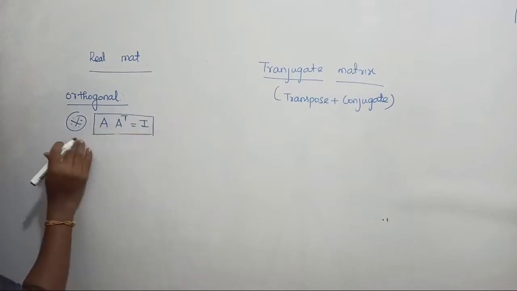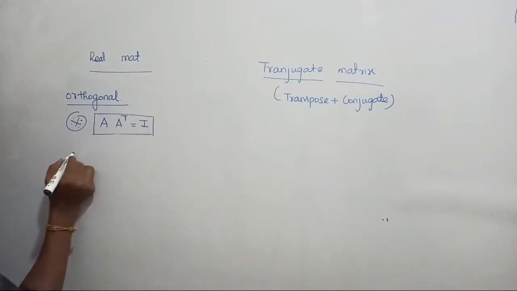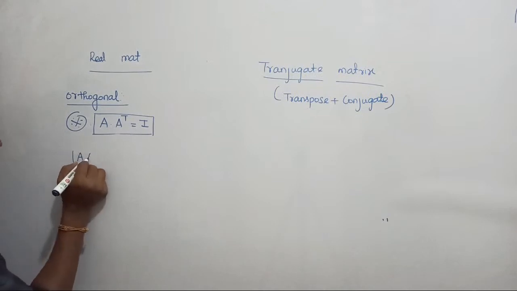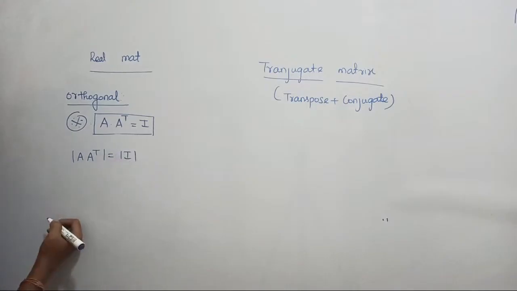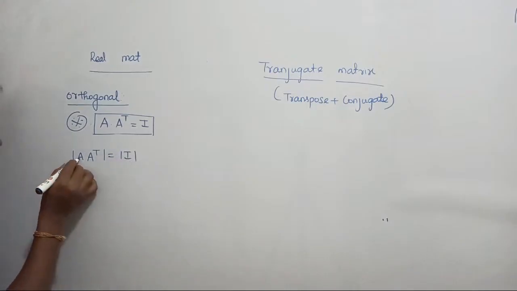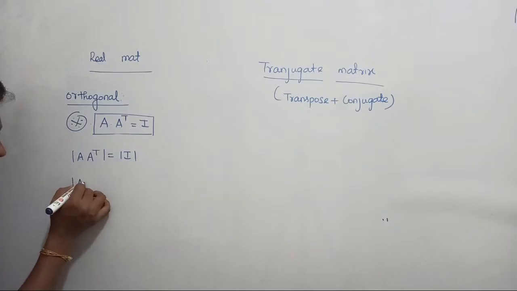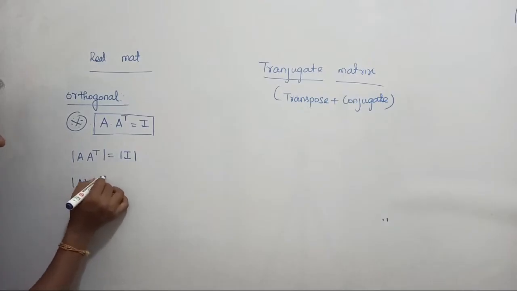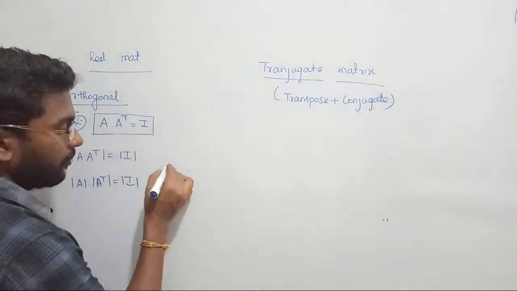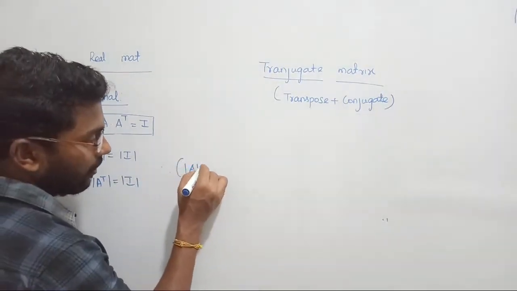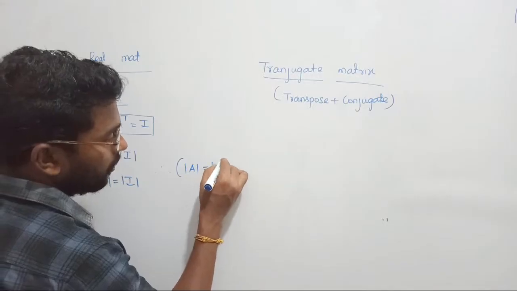If you want to find the determinant of A dot A transpose, that is equal to mod I. Determinant of A dot A transpose can be written as determinant of A dot determinant of A transpose, equal to mod I. But we all know the property: determinant of A is always equal to determinant of A transpose.